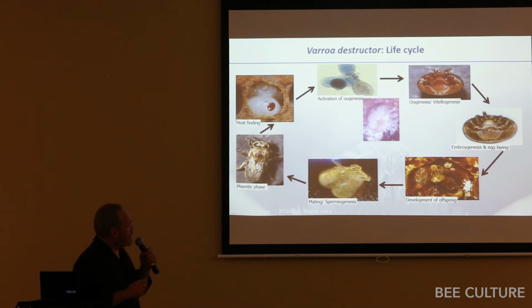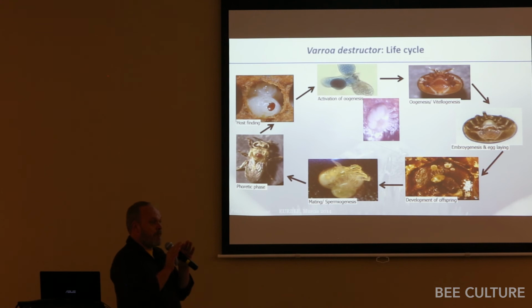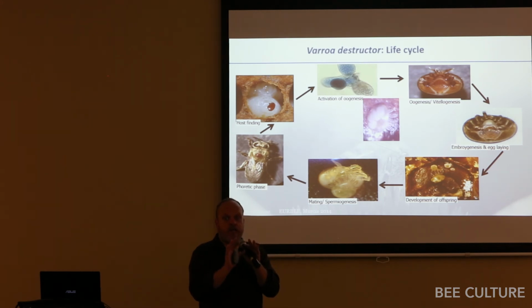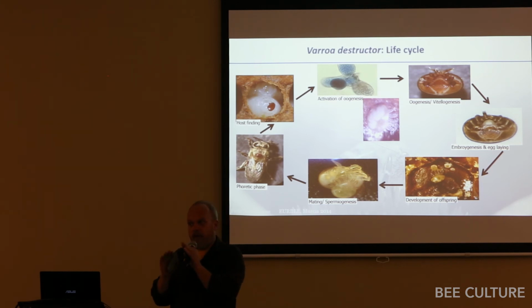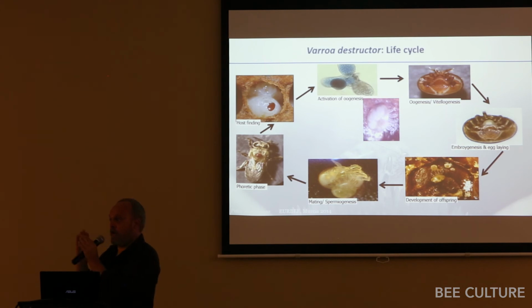And so if this is another way of looking at it, we have this phoretic phase. Phoretic phase means basically hitchhiking phase. So we have these mites, they're phoretic, and as that nurse bee goes around and feeds larval bees, those mites go out and they actually smell the cap, they smell the larva. And if the larva smells right, they'll stay in that cell. If it doesn't smell right, they leave with the worker or the next worker and go on to another cell that's the proper aged cell. So they're smelling that larva and knowing the right age.